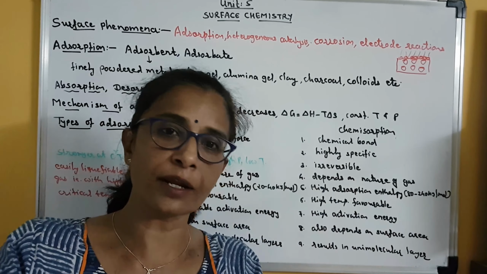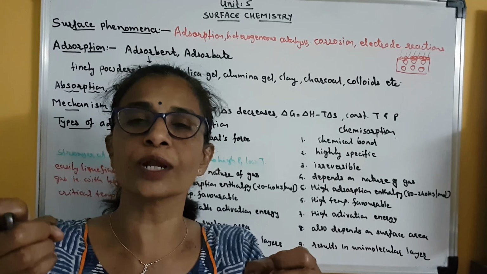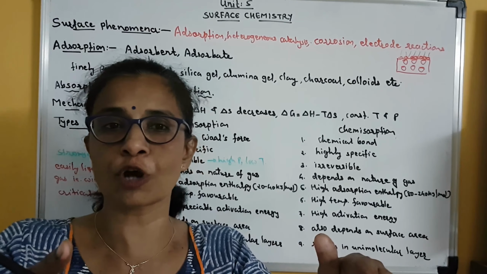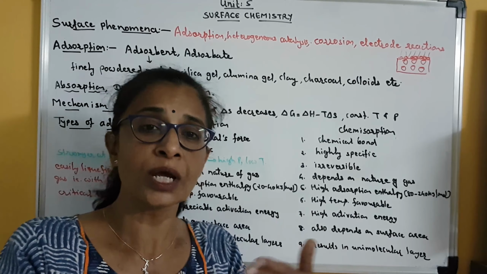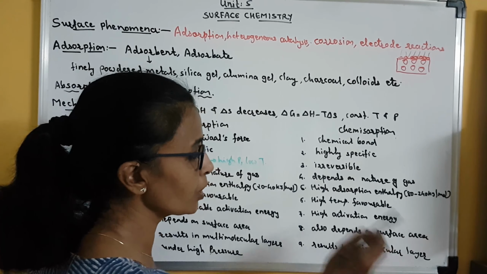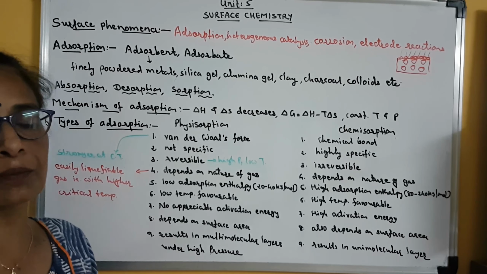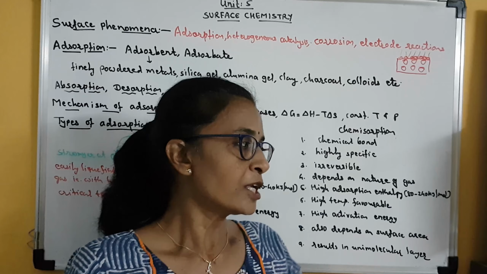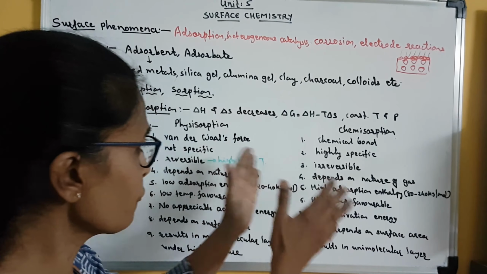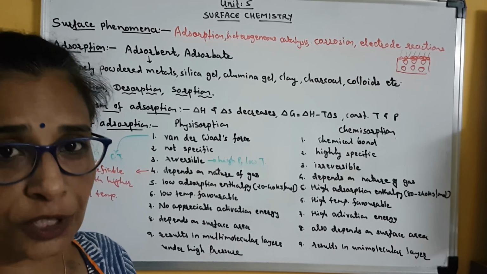And if it is not removed from the surface of the adsorbent, then obviously no more molecules of adsorbate can get adsorbed on the surface, and so no more adsorption will take place. So chemical adsorption results in a unimolecular layer, but physical adsorption results in a multimolecular layer. Clear? So with this, the difference between, or the characteristics of, physical and chemical adsorption is over.